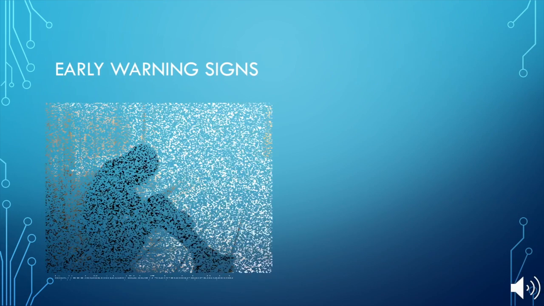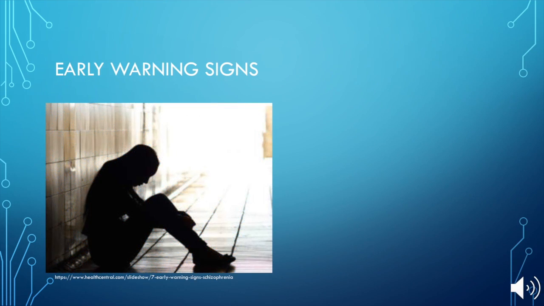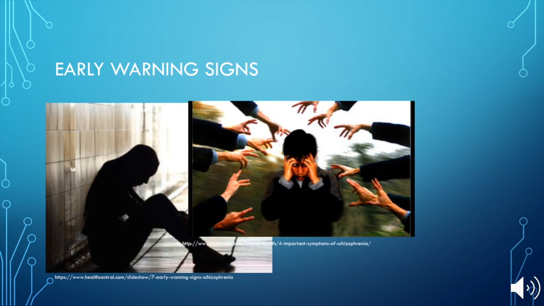Some of the early signs of schizophrenia involve depression or social withdrawal. So if someone is acting very withdrawn or not wanting to participate in normal activities, this may be the first sign of schizophrenia. Some may act very paranoid or suspicious of others. This paranoia could be due to things that we cannot see, but they believe it is there. If you witness this type of paranoia on more than one occasion, it would be good to seek help for that person.